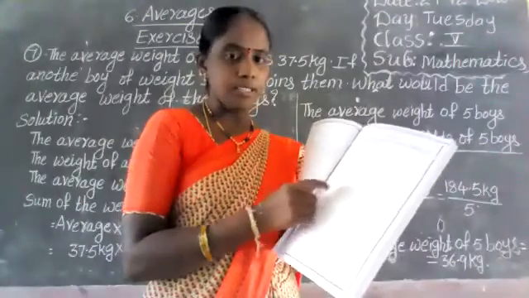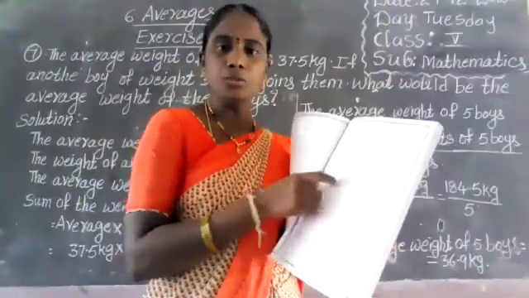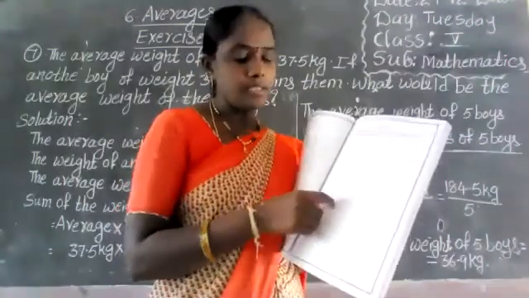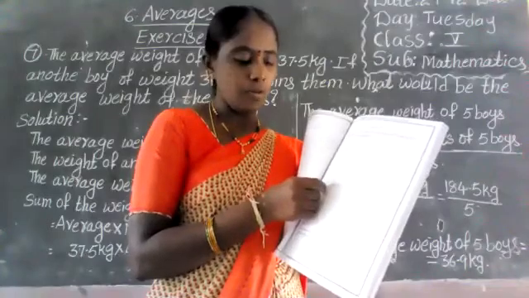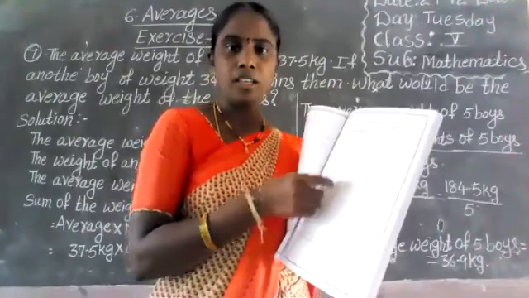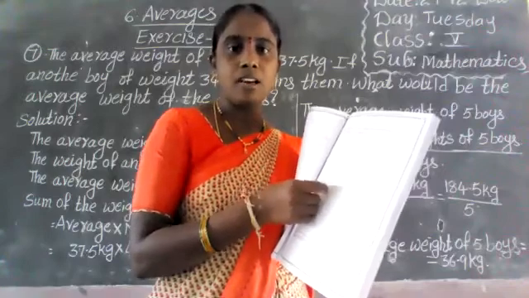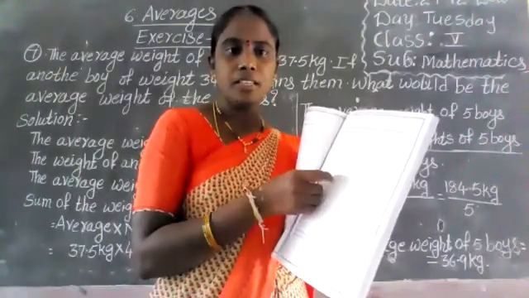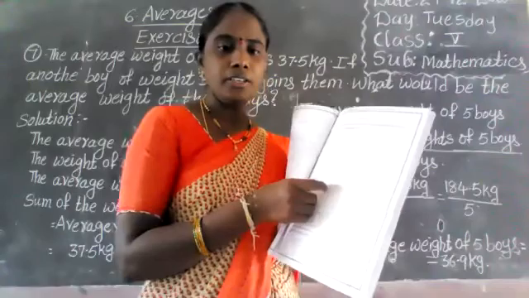Next, first one and second one. 2 problems are given here. 2 abacus are there. In the abacus, ones, tens, hundreds and thousands places, some beads are there. Okay, in ones place, some beads, and tens place.